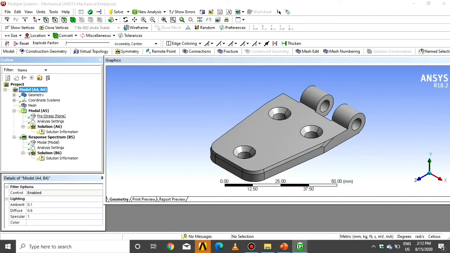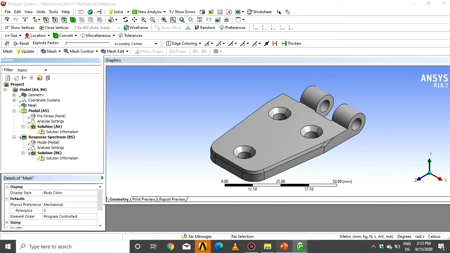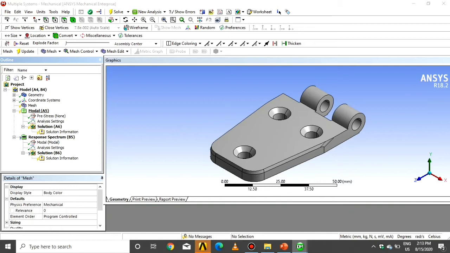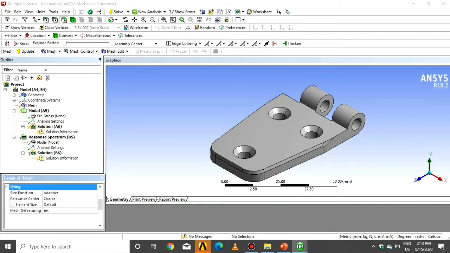Go through the Mechanical, click on mesh, give the element size 1 as per the problem statement and say Generate.